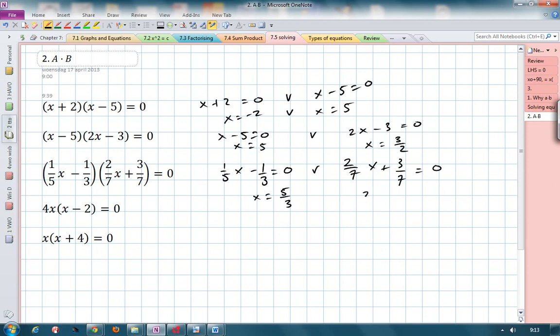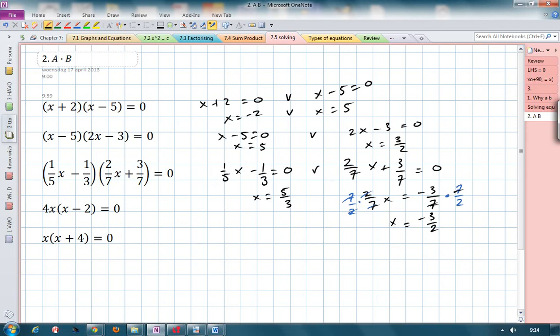Let me do this the long way. It's 2/7 x plus 3/7 equals 0. You're doing minus 3/7 on both sides, so 2/7 x is equal to minus 3/7. To get rid of this 2/7, what do I need to do? I need to multiply by 7 and at the same time divide by 2. Keep the equation balanced by doing the same thing on the other side. The 2 divided by 2 makes the 2's go away, and 7 divided by 7 makes the 7's go away. What we have left is x is equal to minus 3/2. These are the two solutions to this equation.